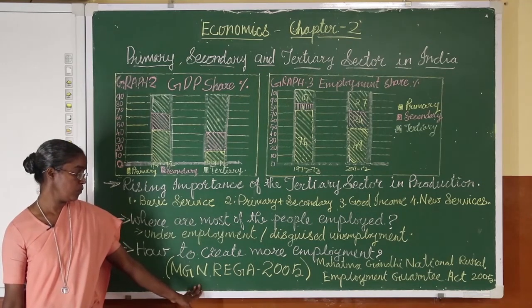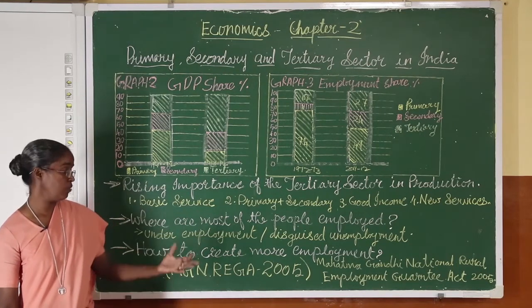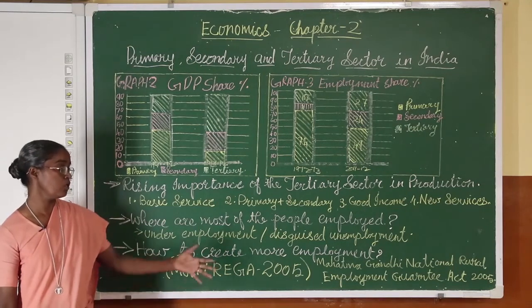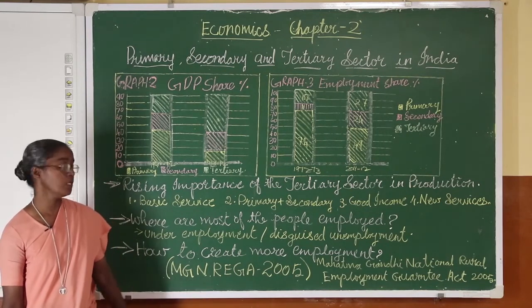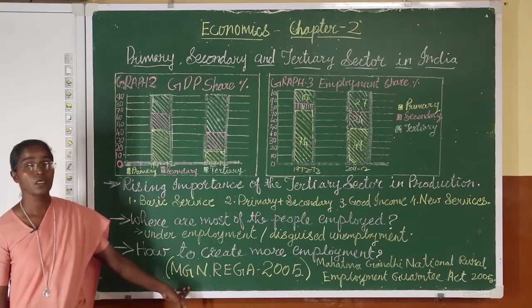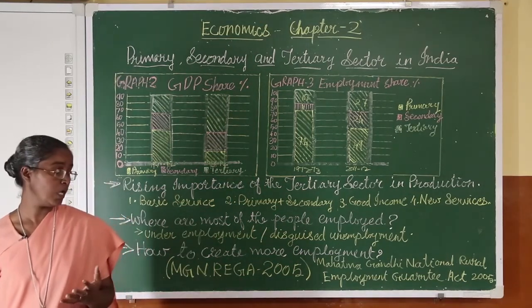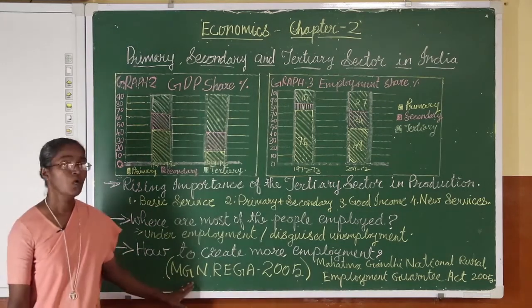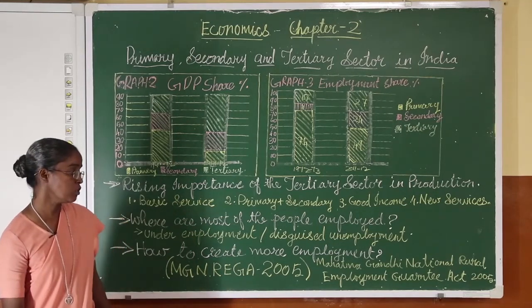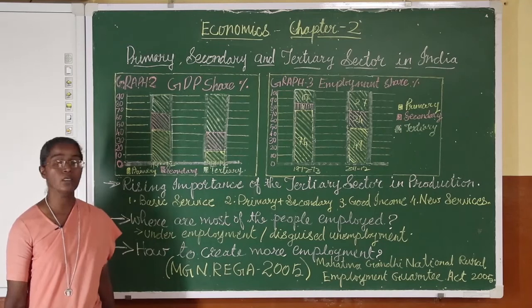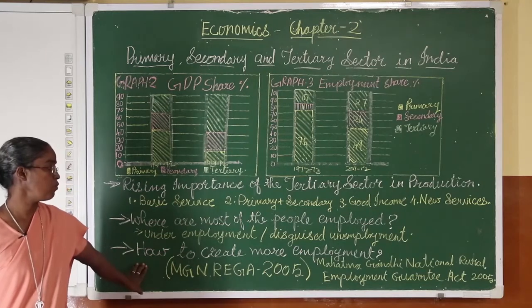When they give these people work, they are employed for 100 days, and in the other days of the year they may have other work which they can do and also earn income. In case the government is not giving 100 days of work, then the government gives unemployment allowance to these people who are registered under this act, the Mahatma Gandhi National Rural Employment Guarantee Act. So more people are given employment, only to create more employment.